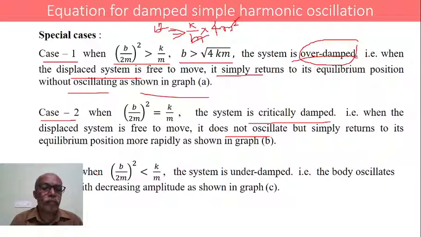Similarly, third case, when b by 2m whole square is less than k by m, the system is said to be underdamped.